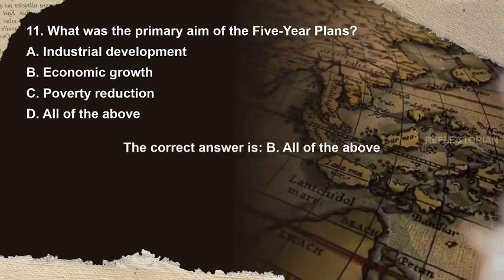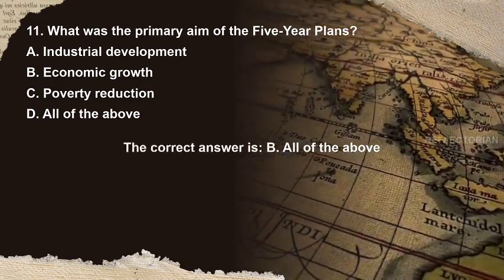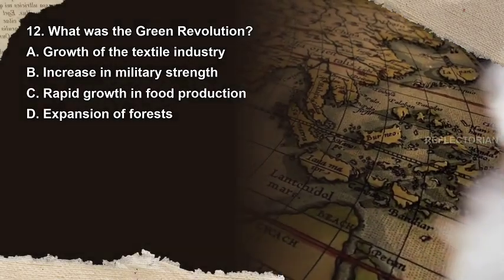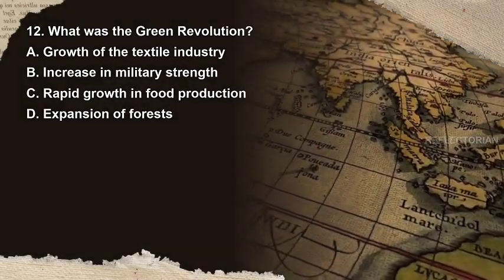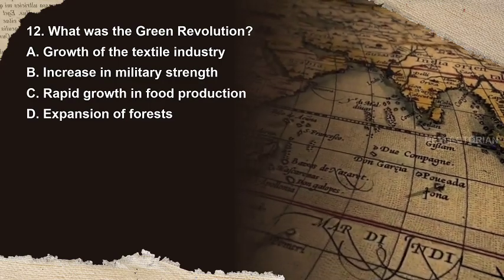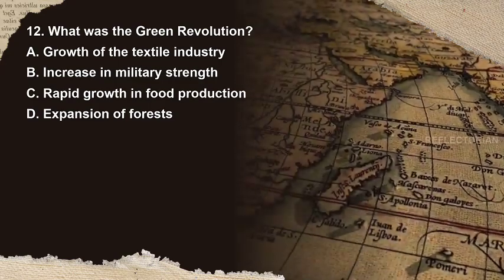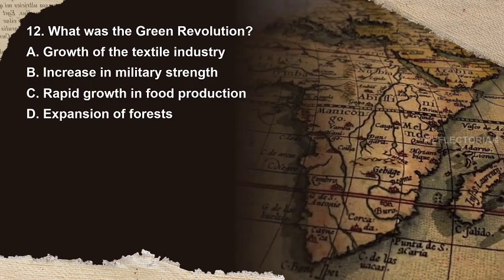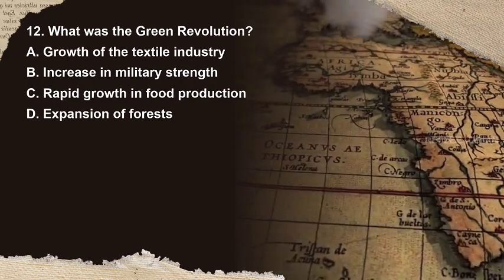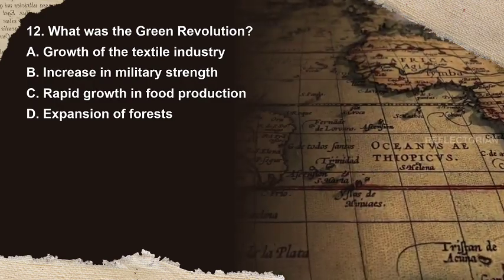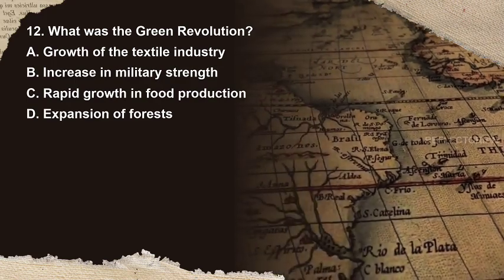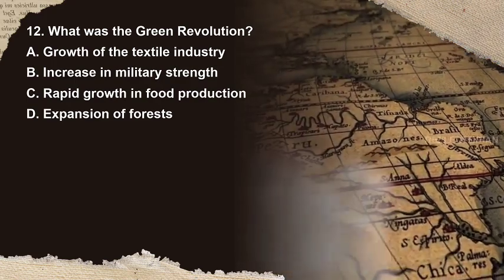The correct answer is D. All of the above. Question 12. What was the Green Revolution? Options are A. Growth of the textile industry, B. Increase in military strength, C. Rapid growth in food production, D. Expansion of forests. You have 10 seconds to answer.